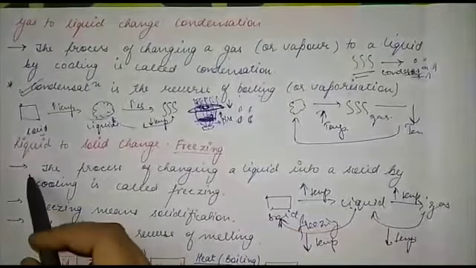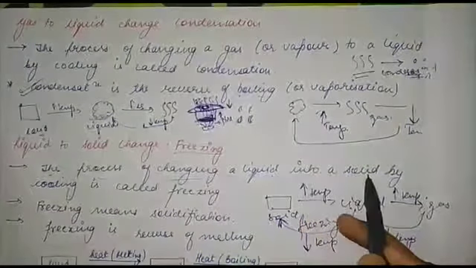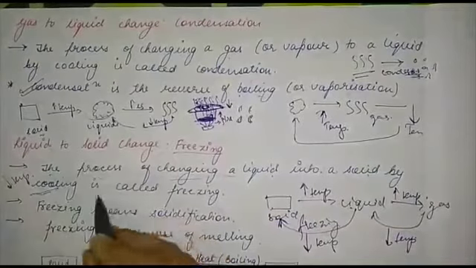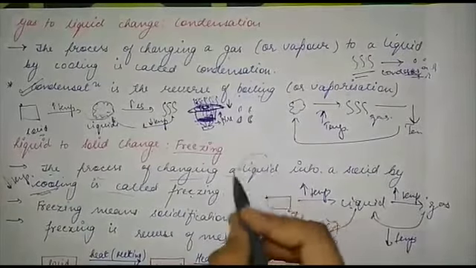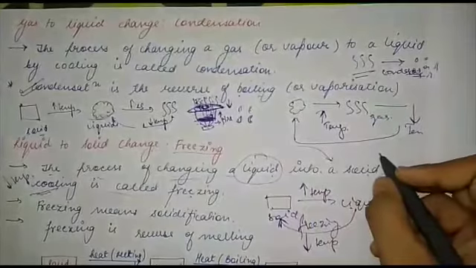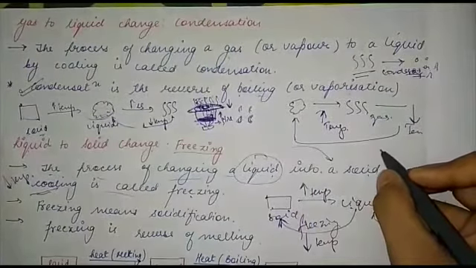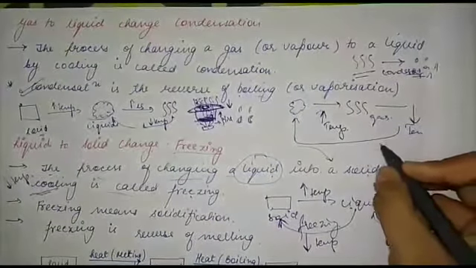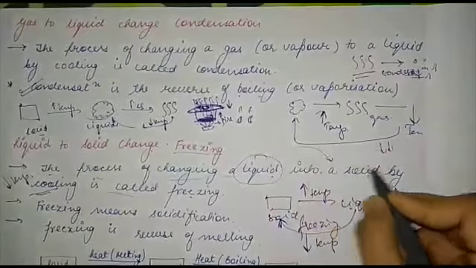So here the definition is given: the process of changing a liquid into a solid by cooling is called freezing. Cooling means what? Decrease in temperature. When you decrease the temperature of a liquid, it starts solidifying. When you put water in the refrigerator, the part where you freeze your ice, there the temperature is very, very low, and then liquids start solidifying to what?